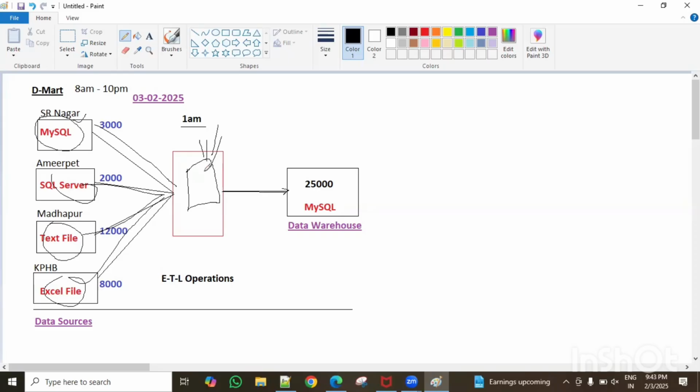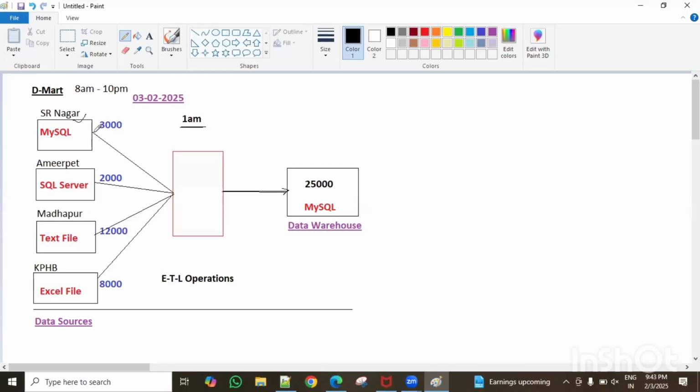Then everything is fine. Then mix all the data into a single table and load it here. This all will be an automatic routine step, guys. Nobody will do it manually every day. So at 1 o'clock, I set some alarm. That's called scheduling the jobs, guys. Scheduling the jobs. So at 1 o'clock, we set the alarm.